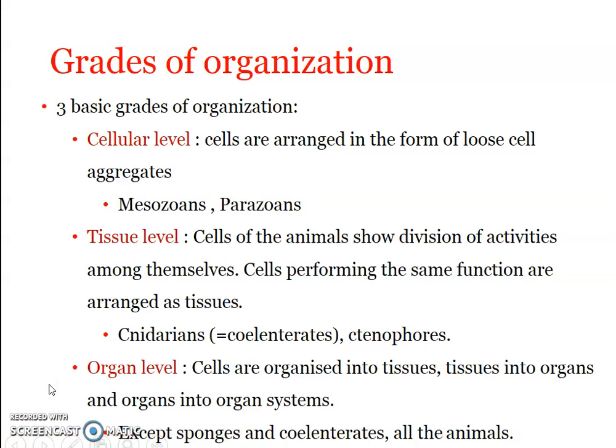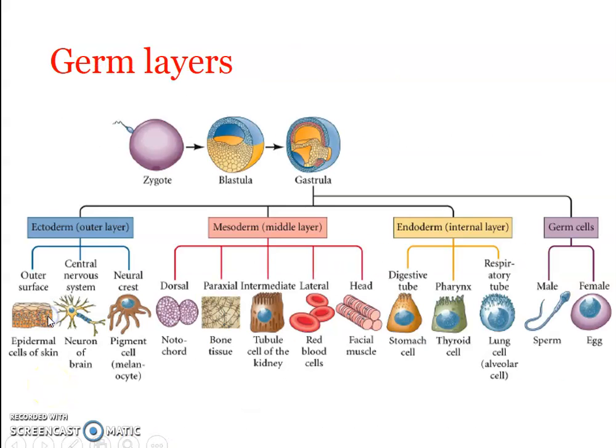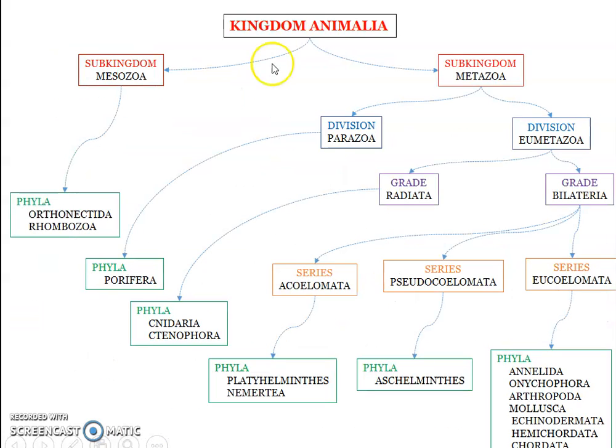Okay, so welcome back, and in this presentation we'll be looking into the different criteria upon which the classification was made. I hope you remember the classification made by Hickman and Roberts. This kingdom Animalia is divided into two subkingdoms, right? And subkingdom Metazoa is further divided into two divisions, Parazoa and Eumetazoa.